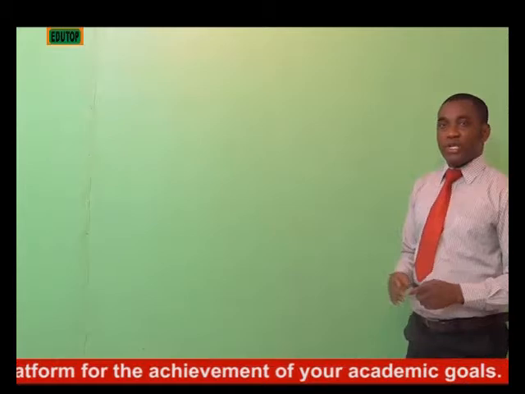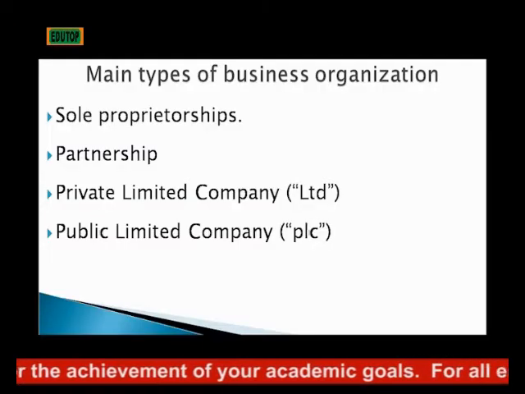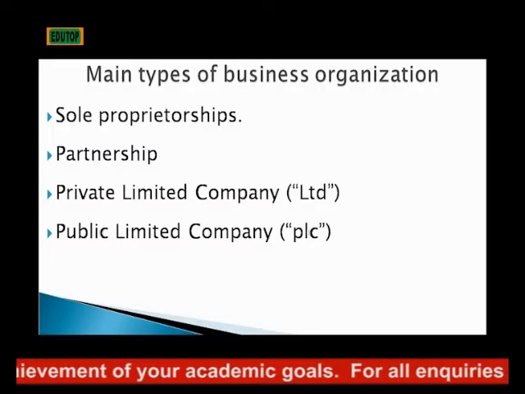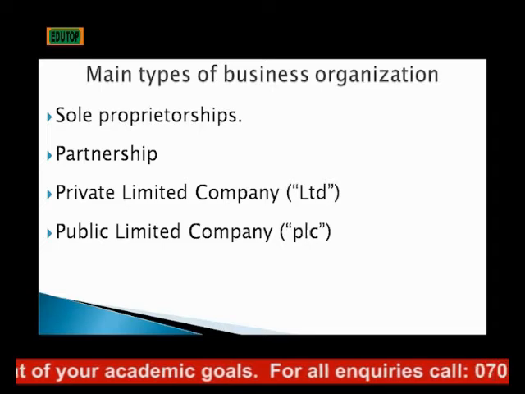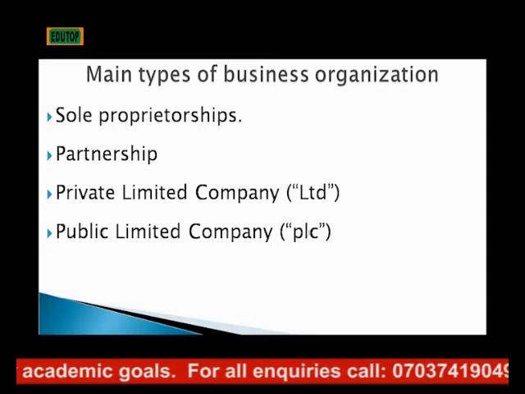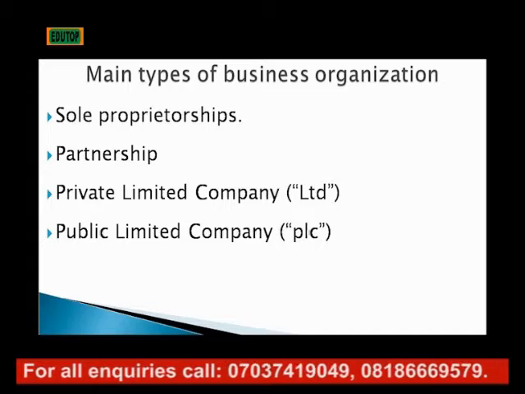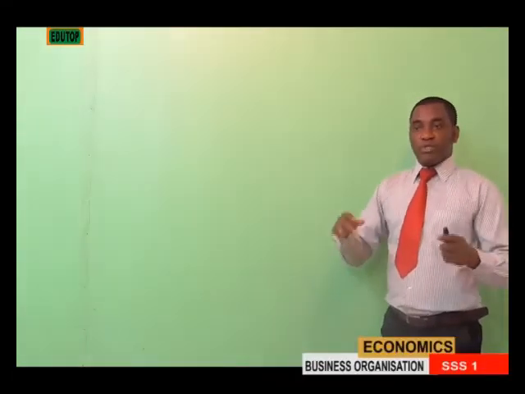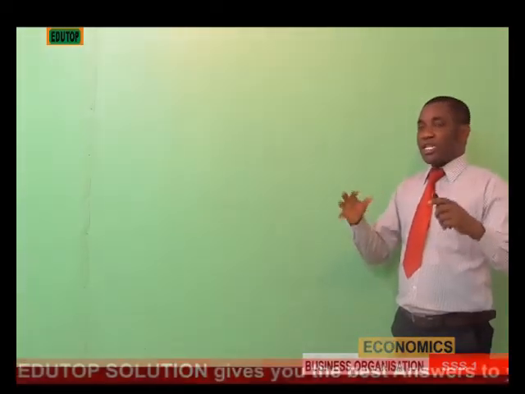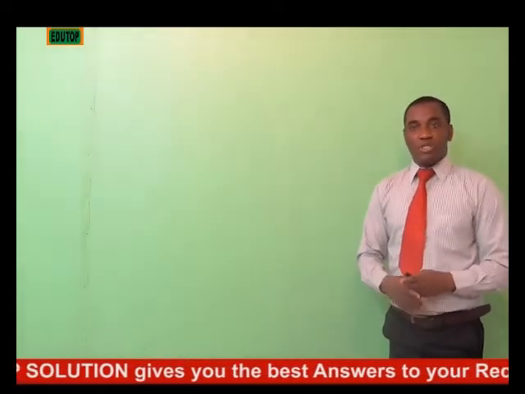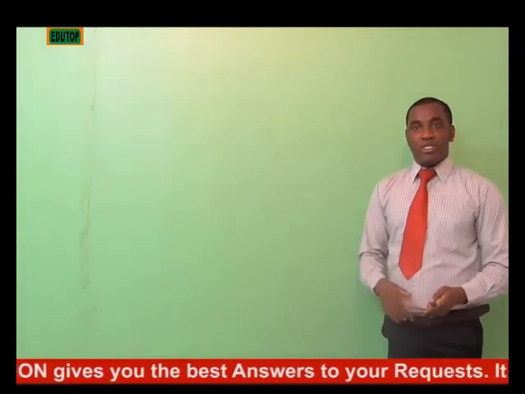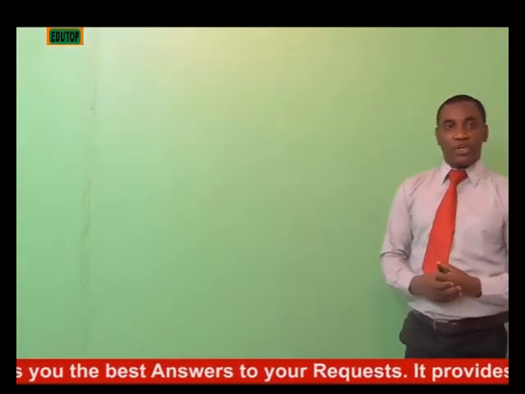The first one we have here is sole proprietorship. Then we have partnership. We also have a private limited company, and public limited companies. There are so many other ways businesses can be started, but these are the major and most common ones that we have in our environment. Let's take it one after the other.